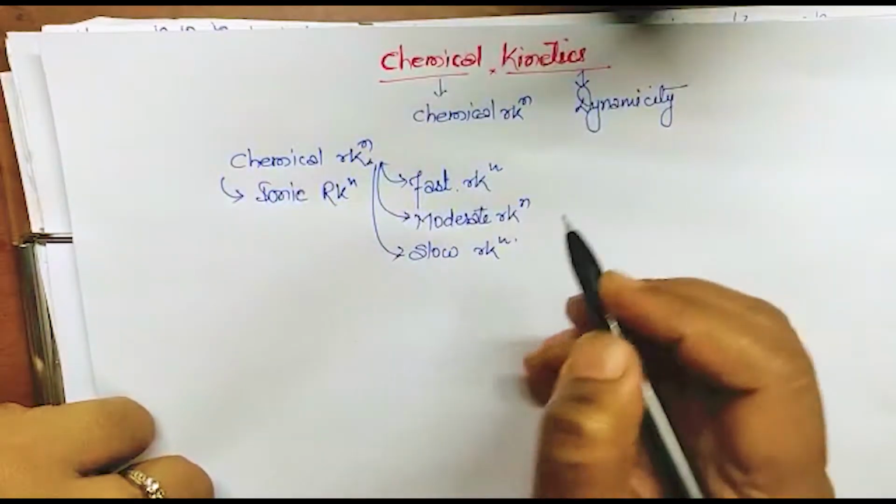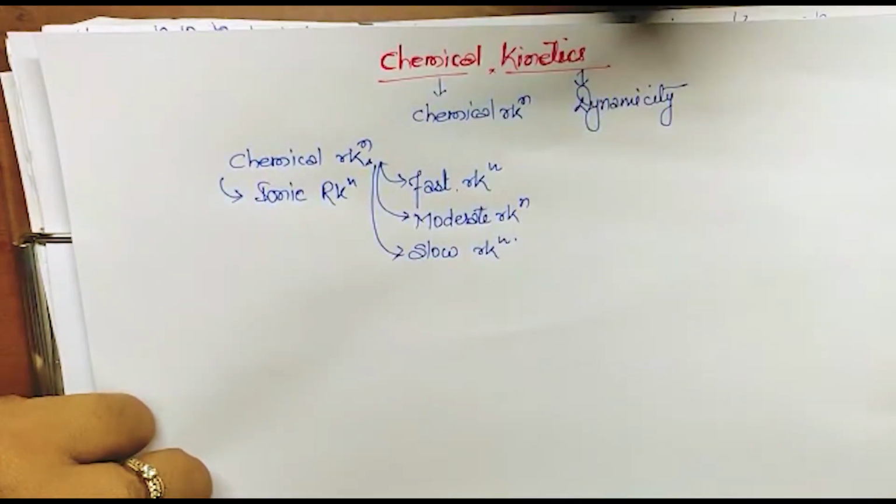Now the slow reactions. Slow reactions are such reactions which take lots of time to complete, so much time that we can't observe the mechanism or observe the reaction.